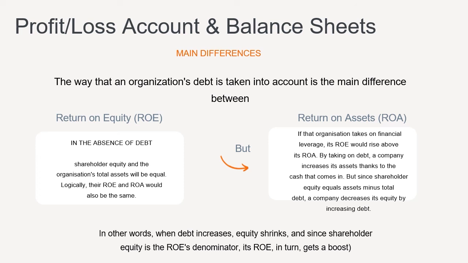By taking on debt, a company increases its assets thanks to the cash that comes in. But since shareholder equity equals assets minus total debt, a company decreases its equity by increasing debt. In other words, when debt increases, equity shrinks, and since shareholder equity is the ROE's denominator, its ROE, in turn, gets a boost.